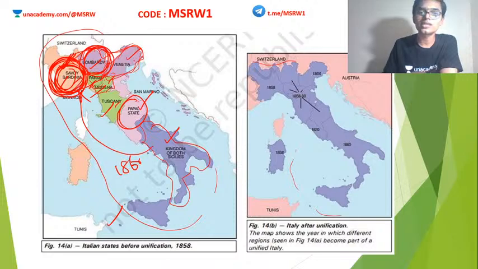Clear? So what is remaining? What is remaining is Venetia. I told you about Venetia. Eventually Bismarck helps annexing Venetia. Papal states is still there. Then the central states, Parma, Modena and Tuscany.